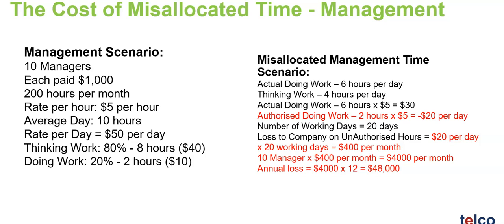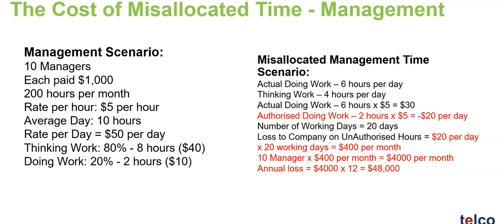Now, of course, we know that this is a fictional scenario because managers earn everywhere along the earning curve, from anywhere below the $1,000 to anywhere way above the $1,000. And so we understand that this scenario could become much, much worse. It's not just about $50,000, but you could find that managers are losing the company, in terms of this kind of a scenario, anywhere up to $200,000 aggregately per year.